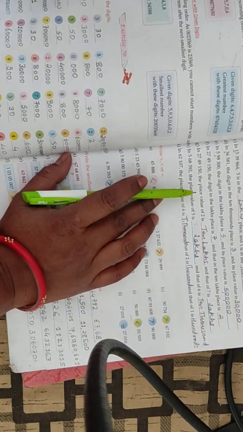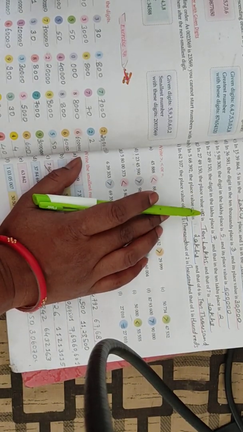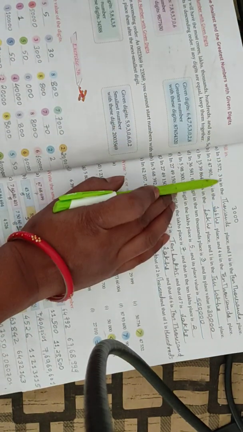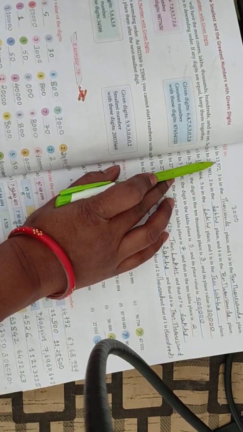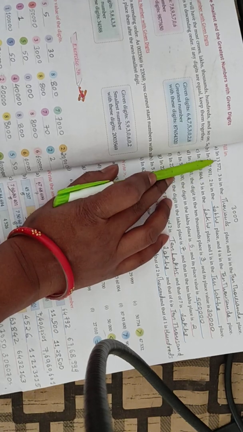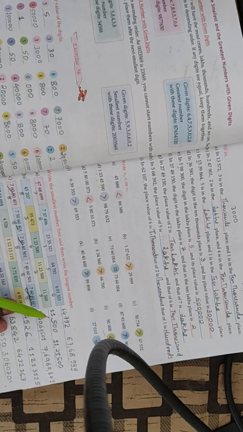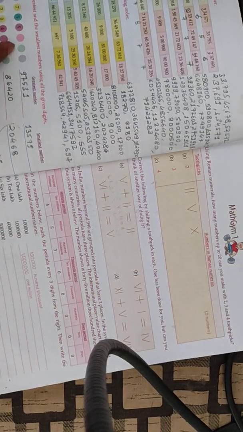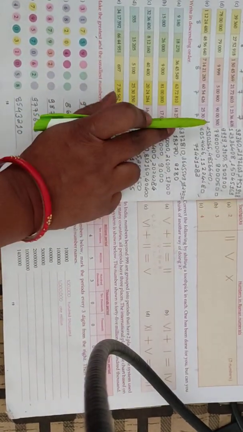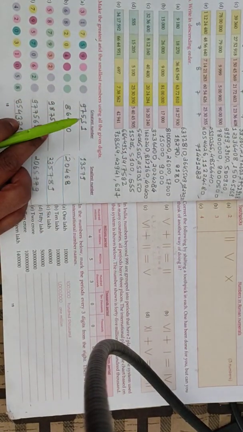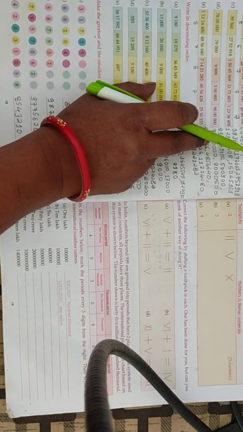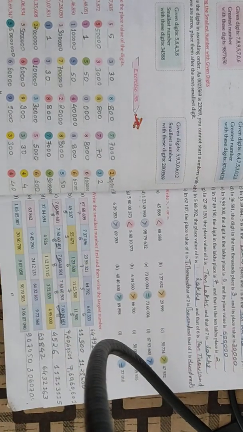Okay, here you have to fill in the blanks with the given numbers and find out their place values. As you can see, 3 is in thousands place, 3,000, and 1 is in ten thousands place, so 10,000. Small and greater sign, smallest number and the largest number. Ascending and descending order. Now here you have to arrange the given numbers in ascending and descending order. Equal sign, let's see.